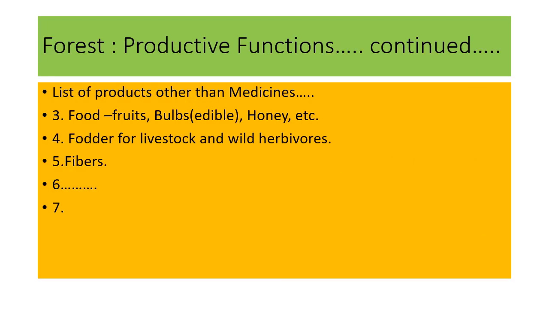We also get food from the forest like fruits, edible bulbs, honey, etc. Fodder for livestock and wild herbivorous animals is available from forests. Various types of fibers are also obtained from forest. The next, that is 6, 7, 8 and whatever number you can add. You have to add and complete this list.